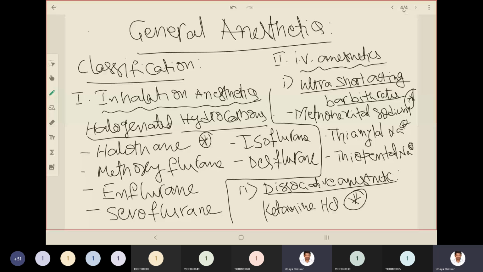Then we have intravenous anesthetics categorized into two subgroups. One is ultra short acting barbiturates. The examples include methohexital sodium, thiamylal sodium, and thiopental sodium. The second subcategory is the dissociative anesthetic, that is ketamine hydrochloride. Out of all these drugs, we need to learn the synthesis of halothane, methohexital sodium, and ketamine hydrochloride. Okay, let us see the chemical structure of halothane first.